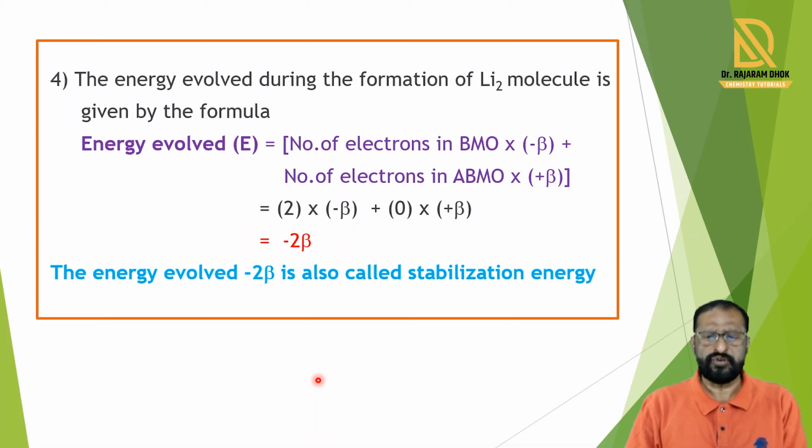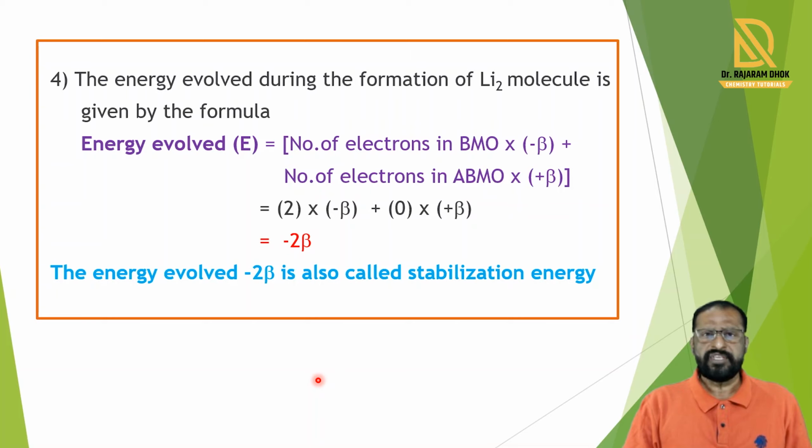In the lithium molecule, the energy evolved is calculated by a simple formula: energy evolved is equal to number of electrons in bonding molecular orbitals into minus beta plus number of electrons in antibonding molecular orbitals into plus beta.